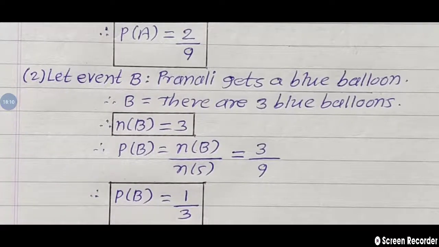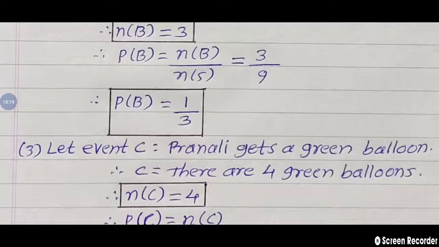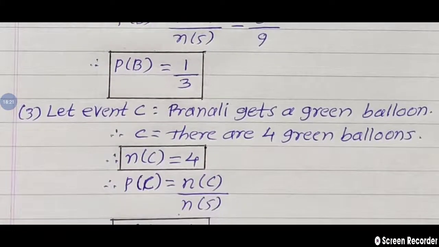We represent that as n of B. By using the formula, the probability of B is equal to n of B upon n of S. Suppose a third event is also given in the question, then we represent it as event C.